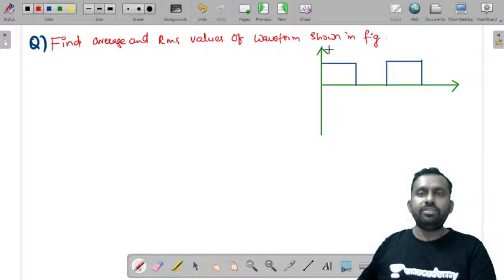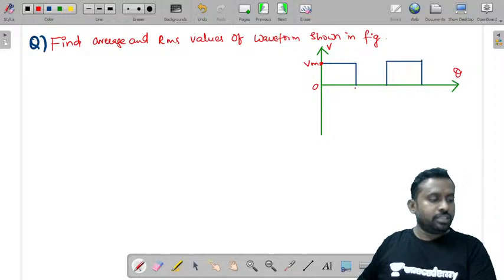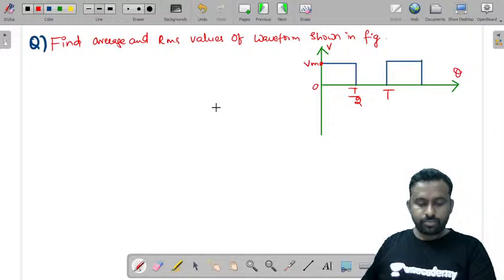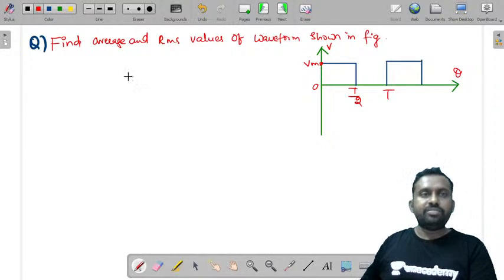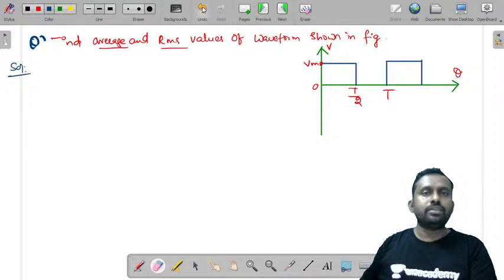Now the value here given is V, and this is Vm, and this is theta, this is 0, this value is T by 2, and this is T. Now if you are asked to find average and RMS values, let me start with finding the average.